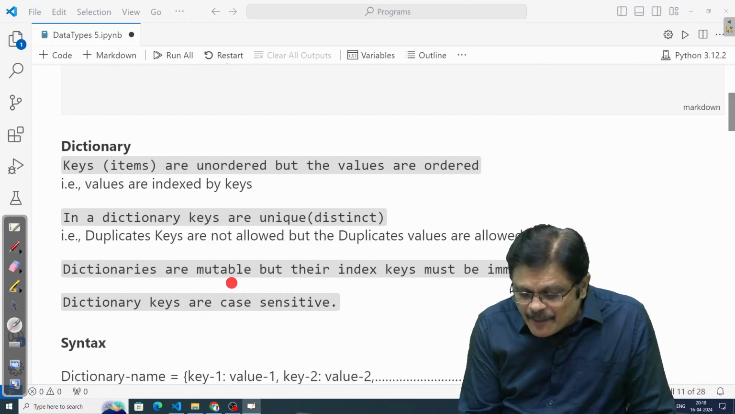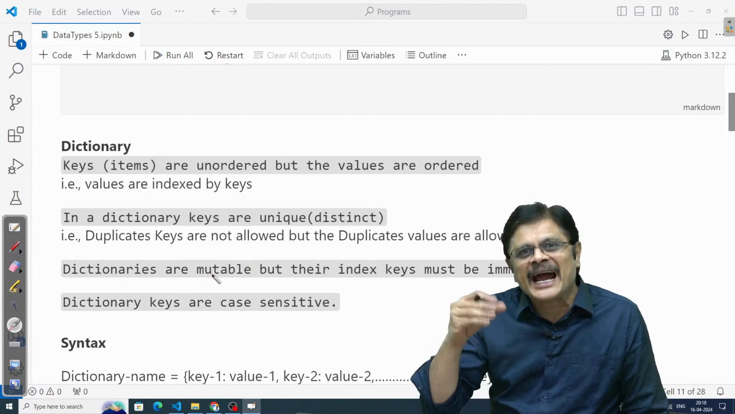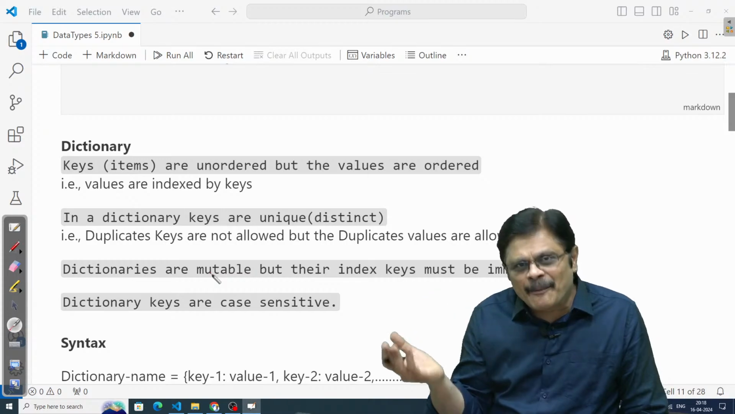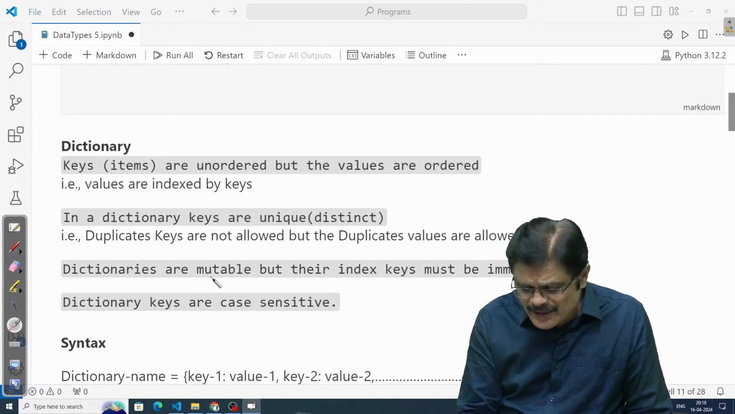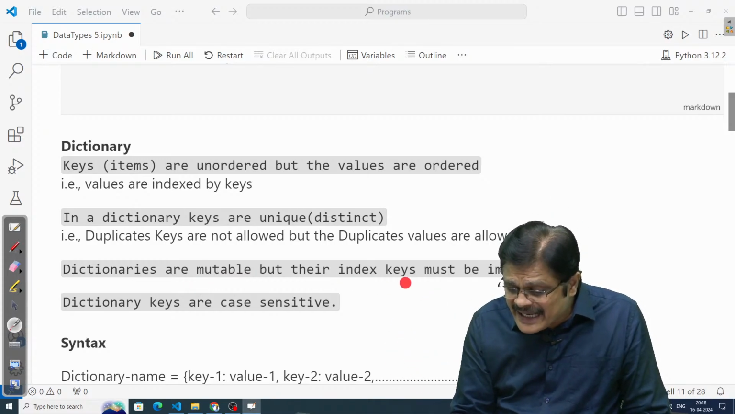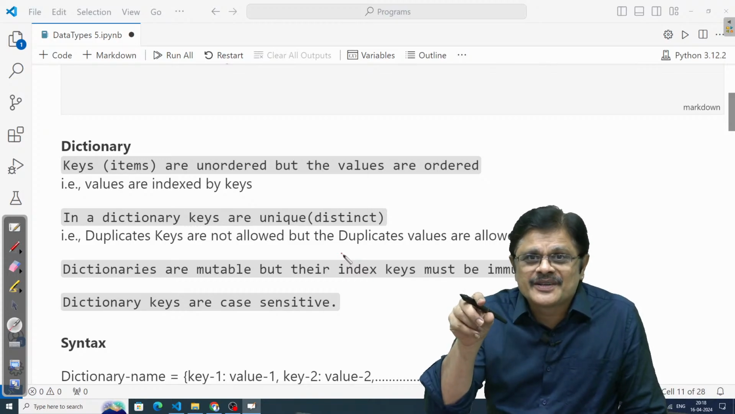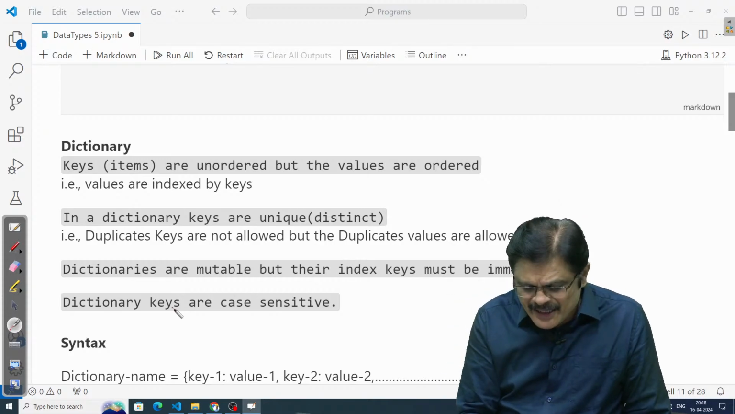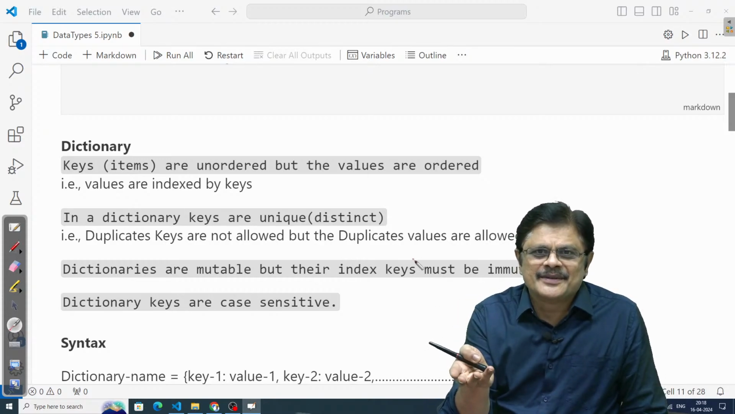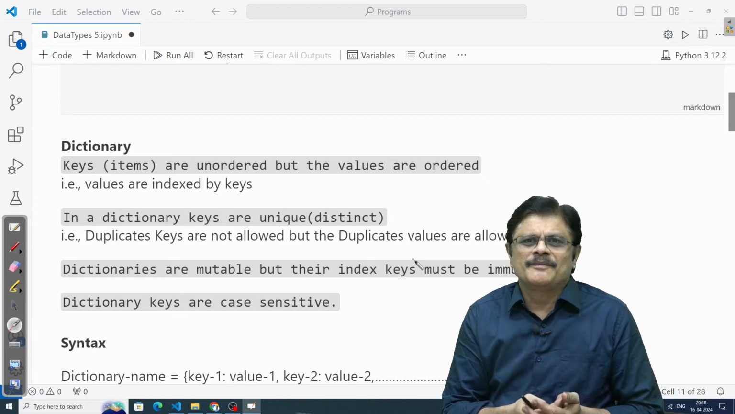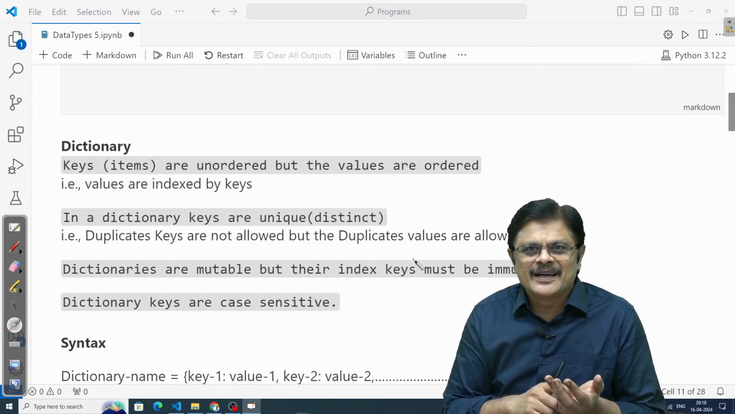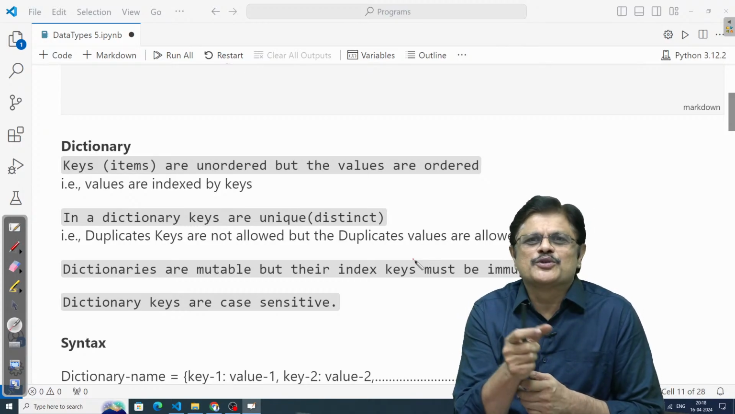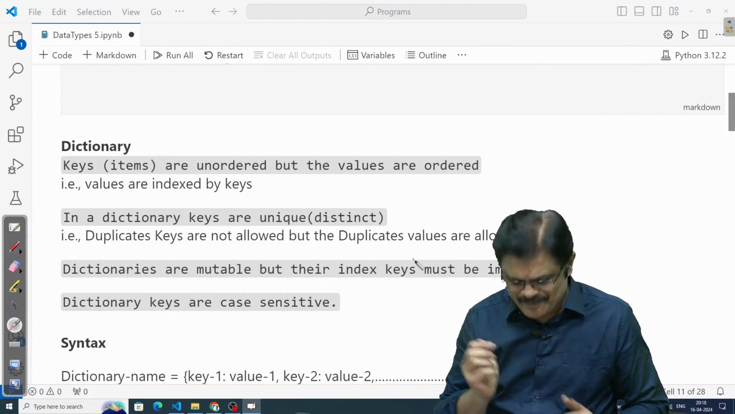And dictionaries are mutable. That is, you can add elements, remove elements, update things. All that is possible in dictionaries. But the keys which you use are immutable type objects. What are the immutable types? Keys can be numbers. Any immutable type can be used as a key, my dear friends. Am I clear?